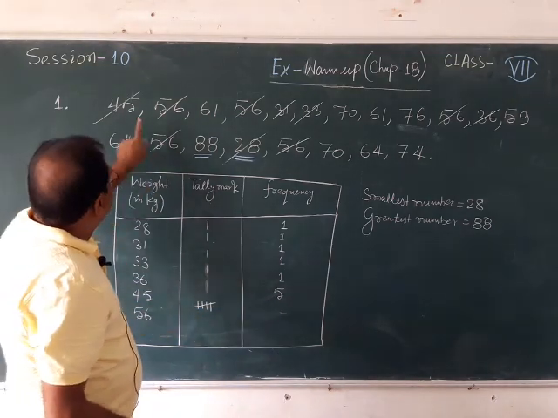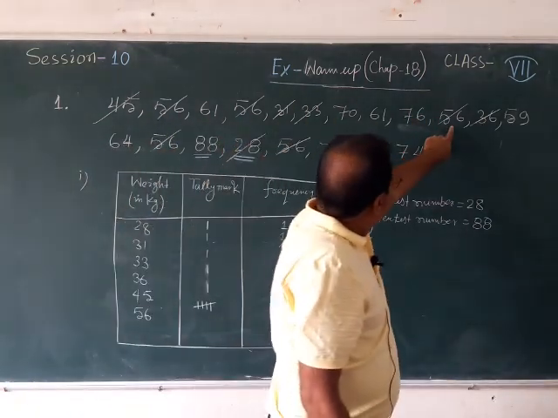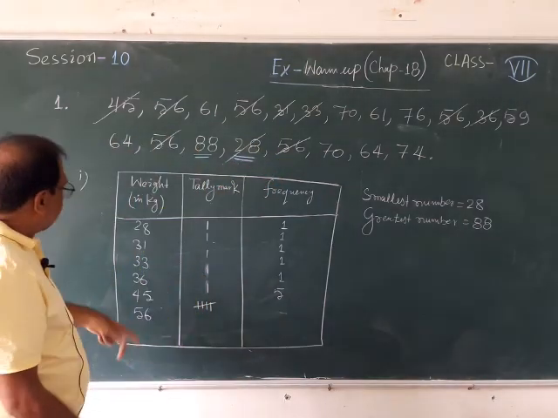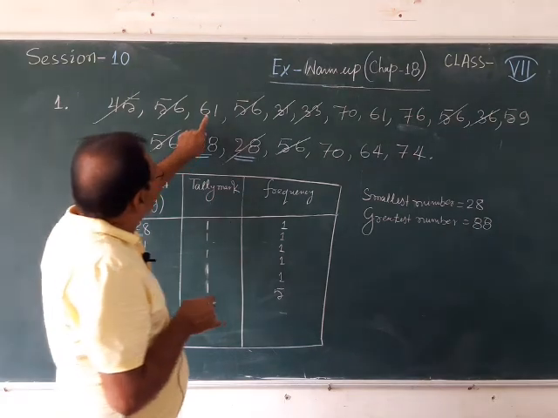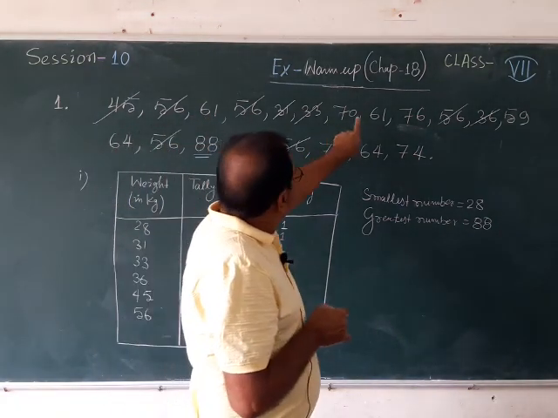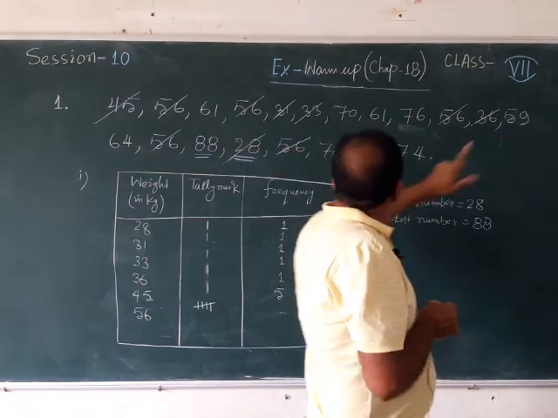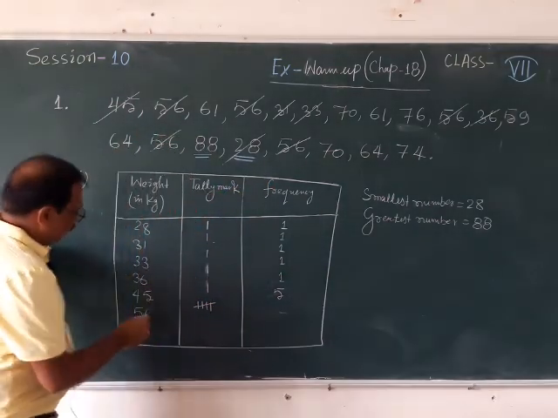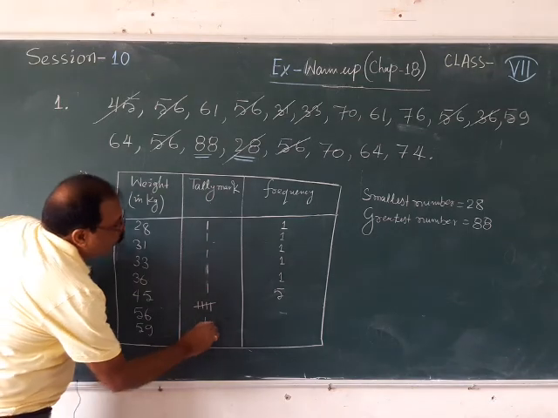So 56, 5 times you have seen. Then the next smallest number you have to think. After 56 I can see there is 61, and then less than that here one number, 59, is there. Okay, 59, that means I can write here after 56 the number 59, and it is only 1.